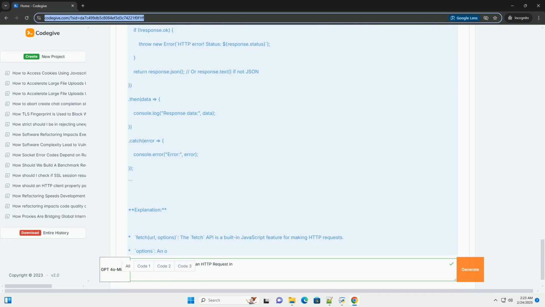Code examples, with explanations. Let's illustrate with examples in common languages. 1. Python, using the requests library. Explanation: import requests imports the popular requests library for making HTTP requests. custom_headers is a dictionary defining the custom headers. The keys are the header names, and the values are the corresponding header values.